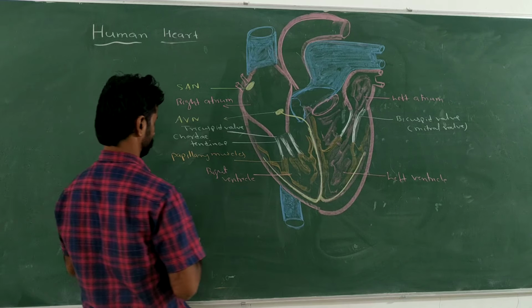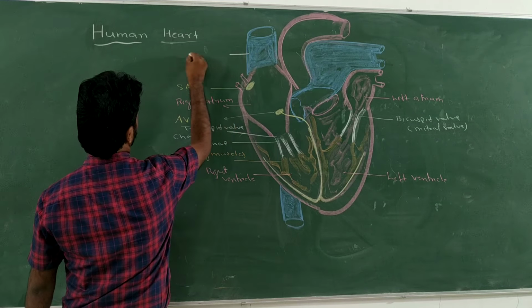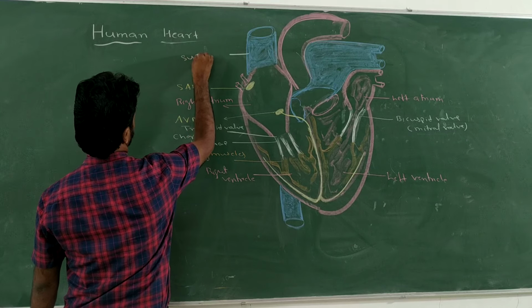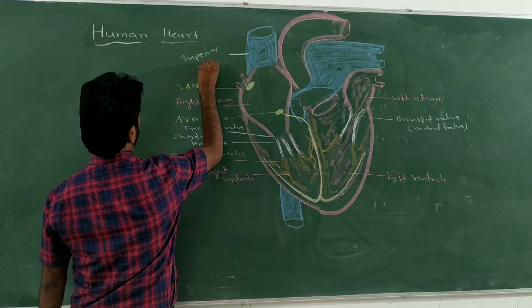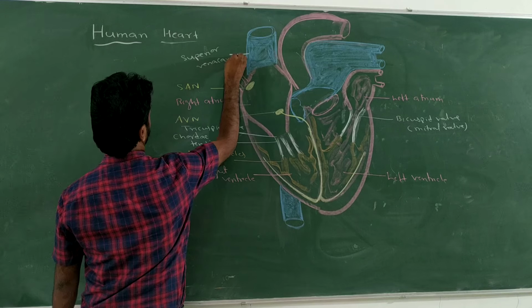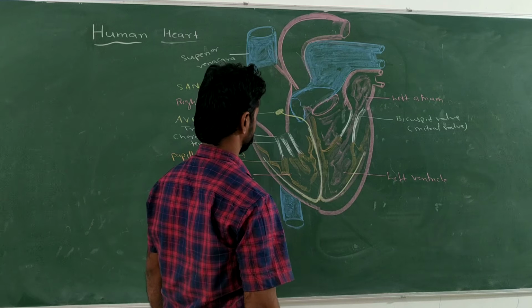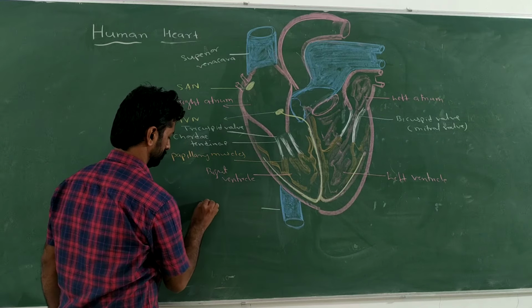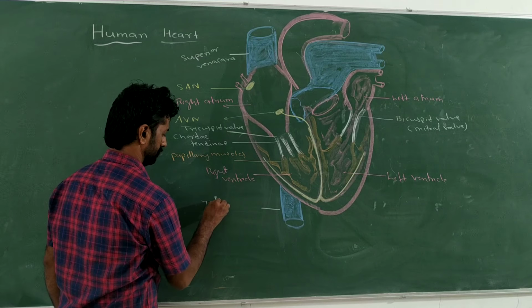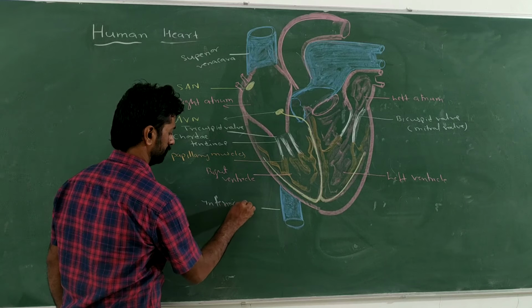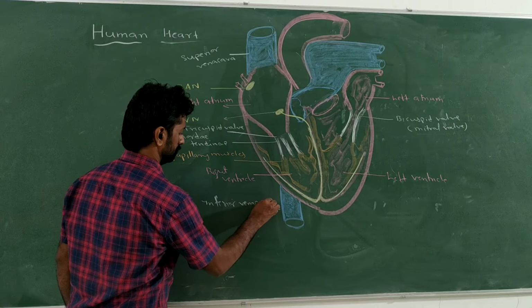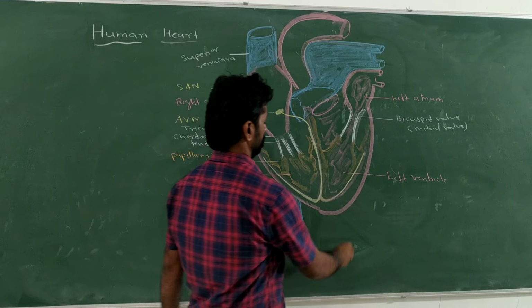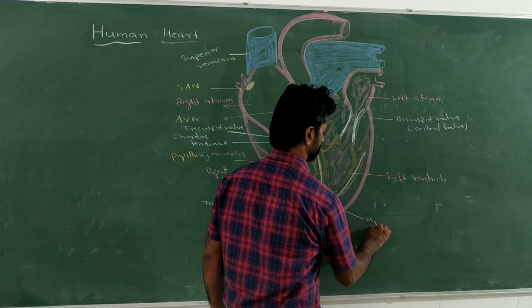This is the superior vena cava. This one is the inferior vena cava. This is the apex of the heart.